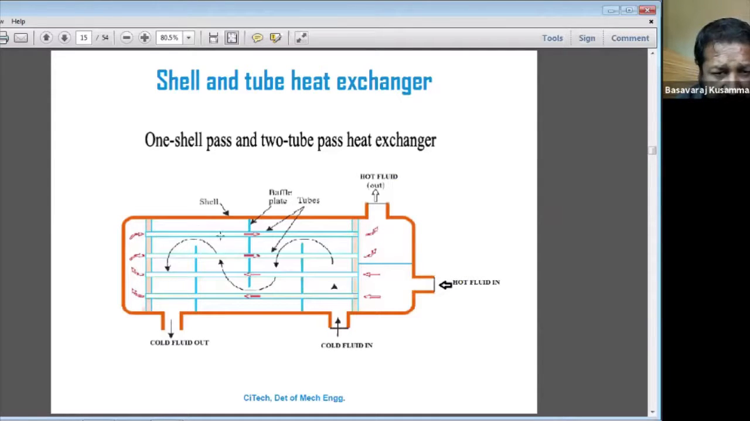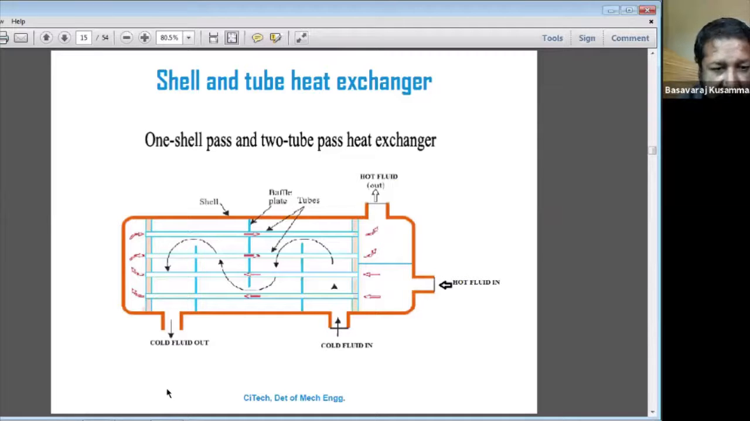This is the shell, and these are called the baffle plates. The purpose of the baffle plates is effective heat transfer. This is the cold fluid outlet. The hot fluid is moving into the tube here. The hot fluid will enter these tubes, and again it will recirculate into the above two tubes.